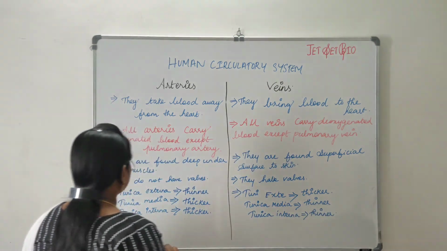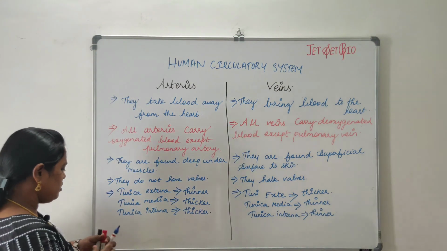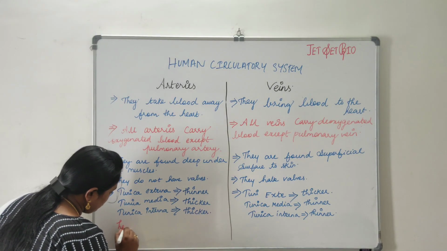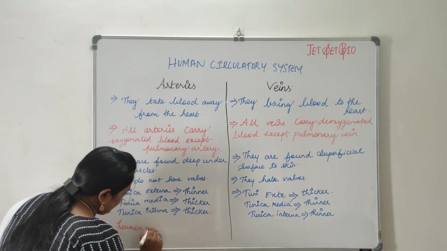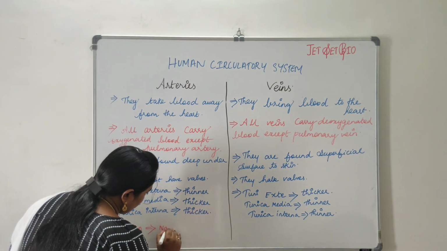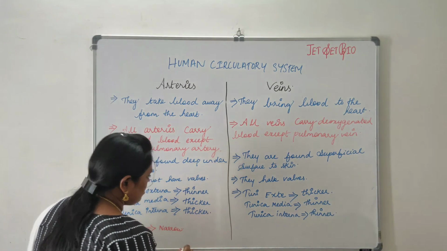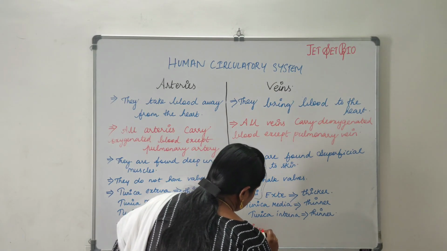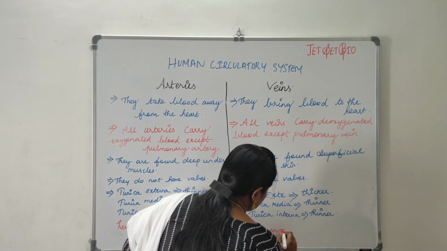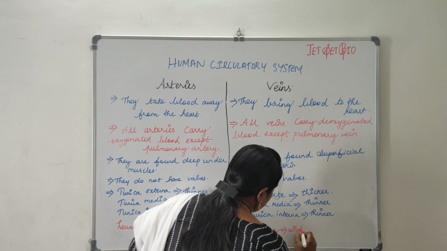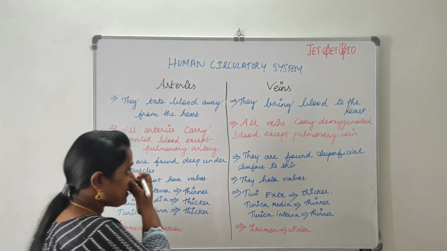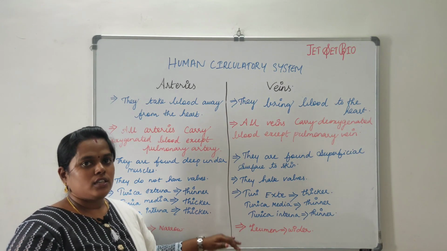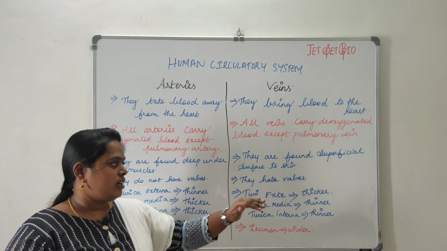Then when we are comparing the lumen, it is narrow in case of arteries, whereas if you look at the lumen of the veins, it is wider. This is all about the arteries, veins and capillaries.